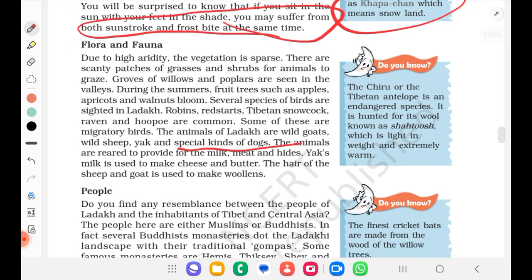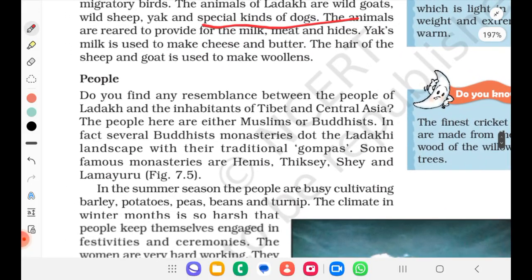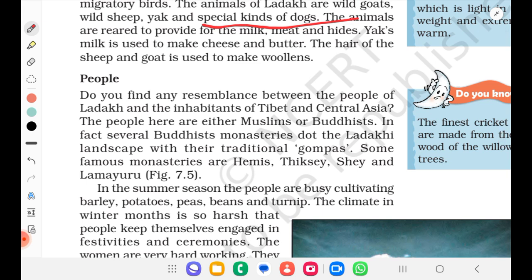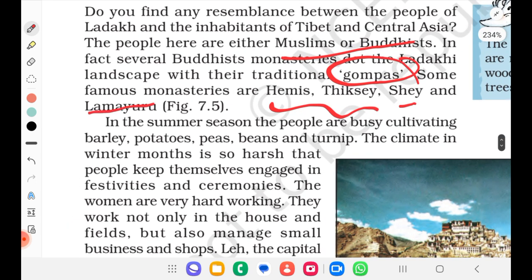Okay. Then if you see the people, do you find any resemblance between the people of Ladakh and the inhabitants of Tibet and Central Asia? The people here are either Muslims or Buddhists. So that's the thing. In fact, several Buddhist monasteries dot the Ladakhi landscape with their traditional gompas. So gompas will be there in Buddhist monasteries, right? They are called gompas also. Some famous monasteries are Hemis, Thiksey, Shey and Lamayuru. So you should memorize this also, okay?